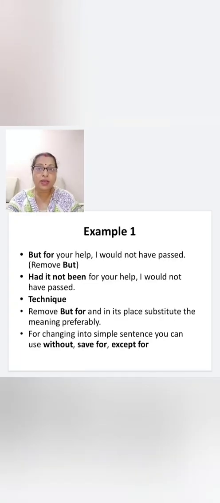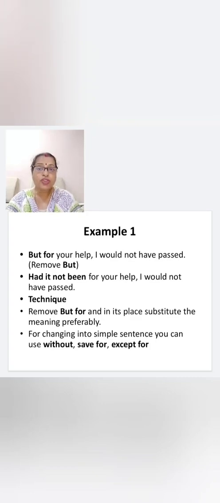Now, with the help of sentences, we'll understand better. Let us see the first example. But for your help, I would not have passed. Remove but. Now here, this sentence is a simple sentence. If you have to make it complex, what can you do? When you remove but, you can write, had it not been for your help, I would not have passed. It becomes a complex sentence. Now what is the technique used? Remove but for and in its place substitute the meaning, preferably.